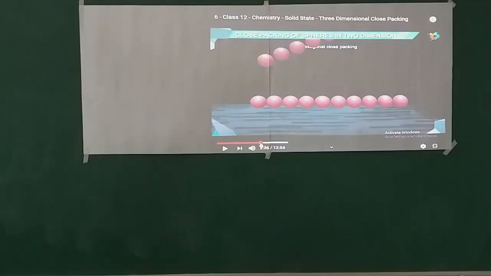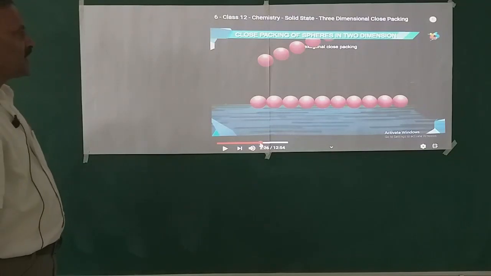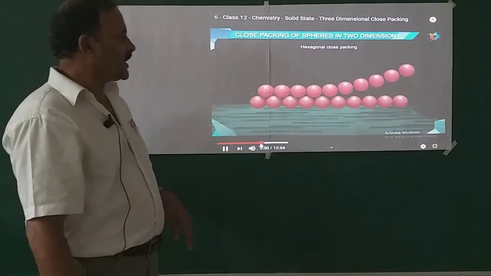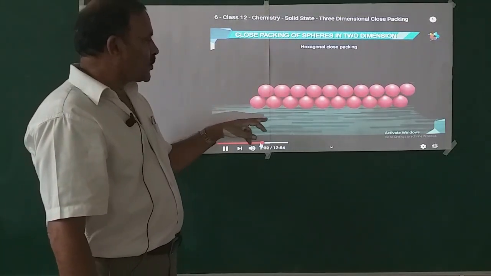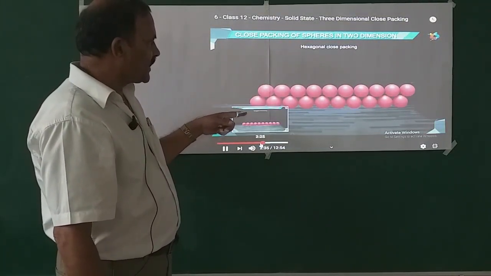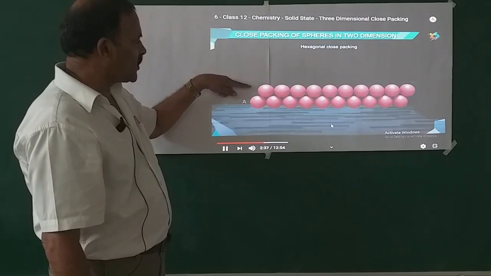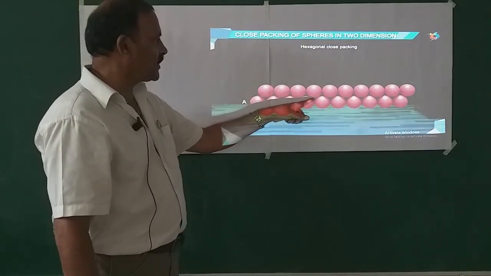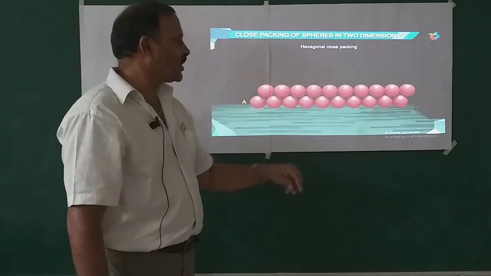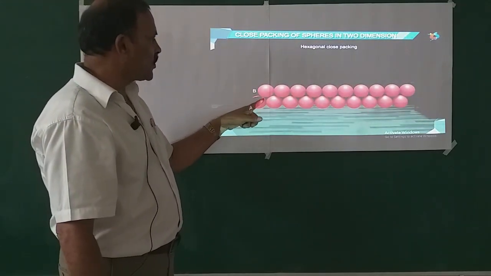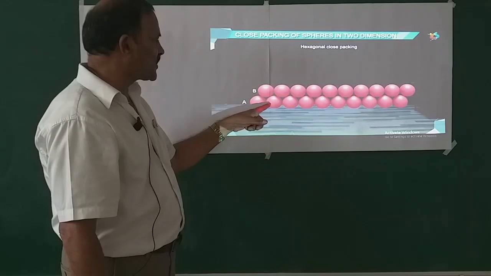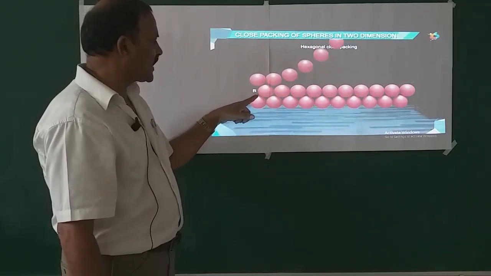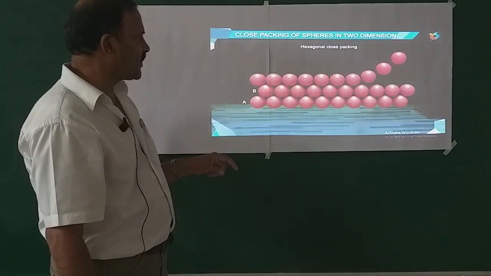The other type of two-dimensional close packing arrangement is hexagonal close packing. Here the rows are placed one over the other such that the second row is placed over the depressions of the first row. The first layer is called A type and the second layer is called B type.